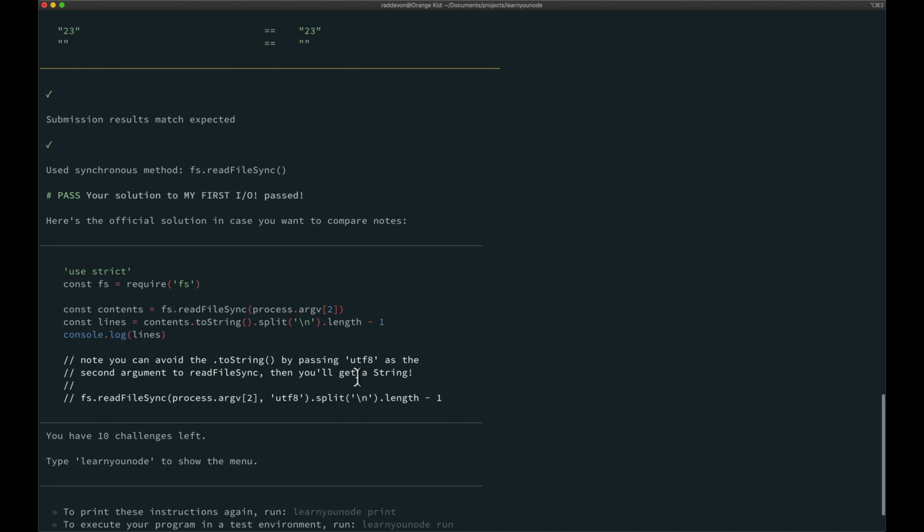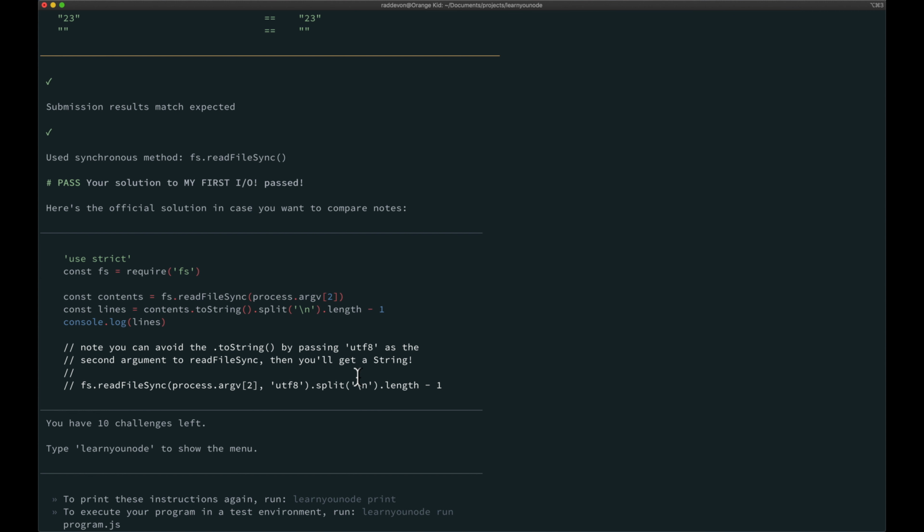Here's their official result. You can see theirs is much more compact than mine is. And I could have made mine more compact, but like I said, I like to draw things out a little bit more and add some lines that give me some documentation without having to write explicit comments. But yeah, they just broke this down into a couple of lines.